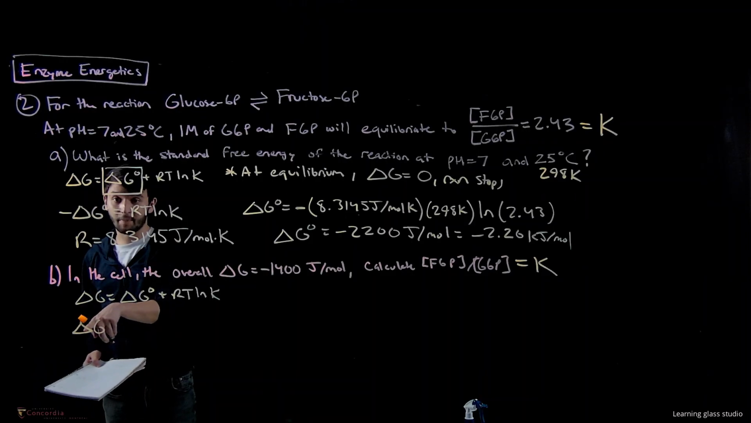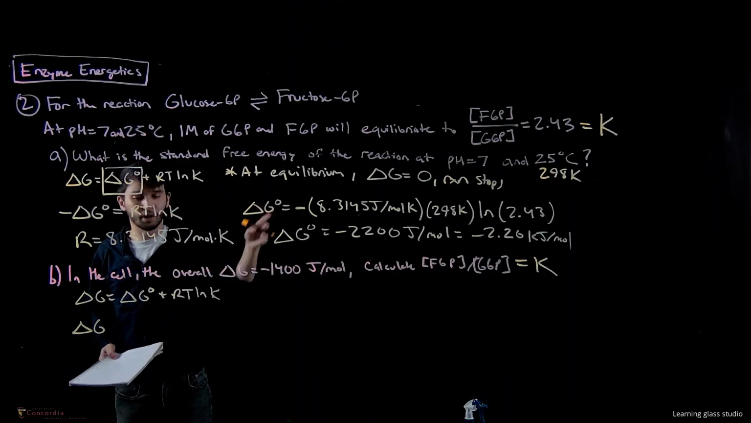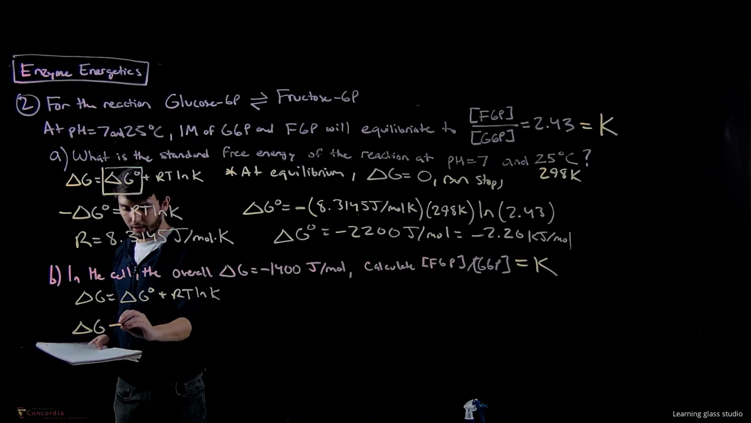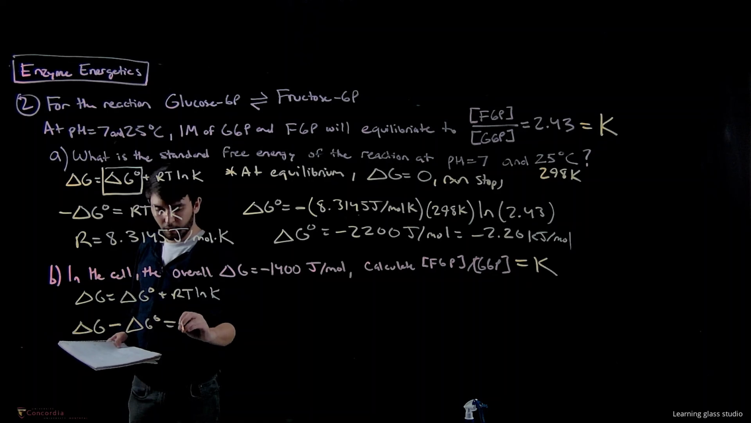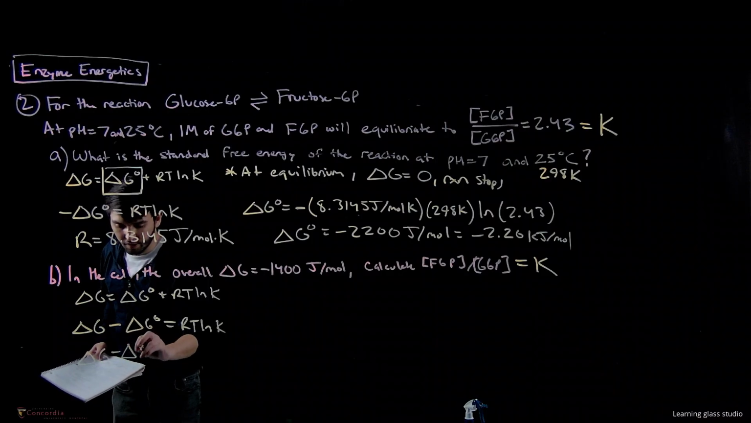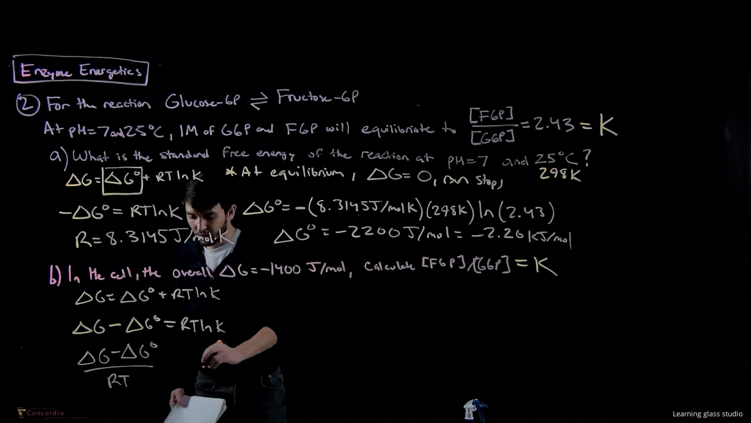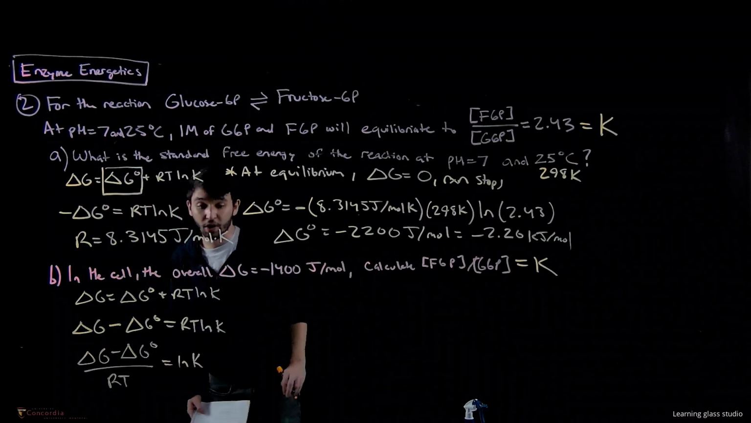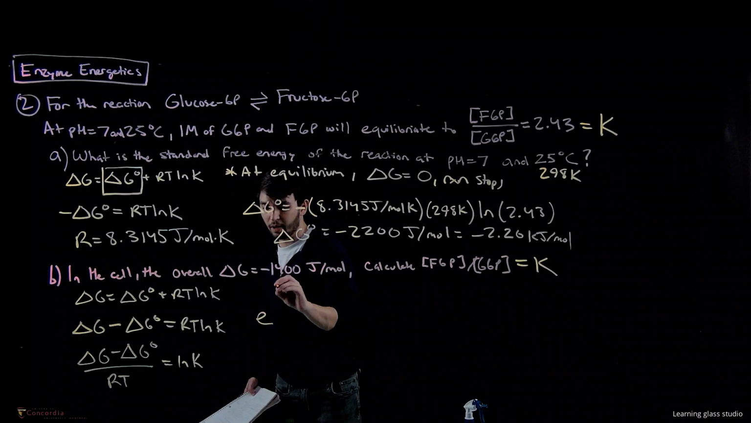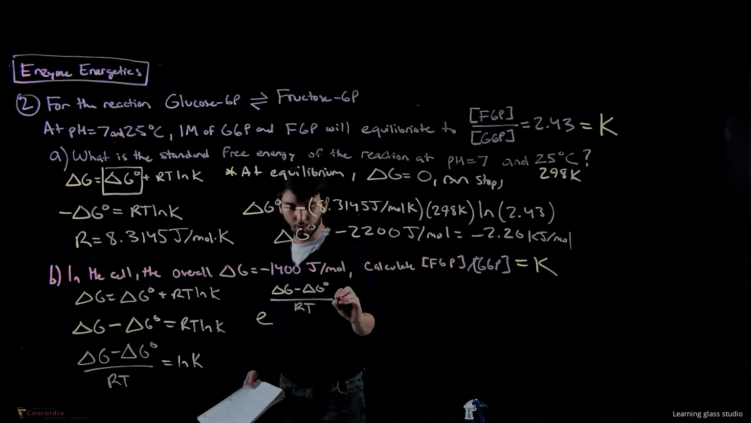So delta G, this time it's not equal to 0 because we're not at equilibrium. All right. So this time K is going to differ from equilibrium, okay? So delta G minus delta G standard is equal to RT ln K. We can divide both sides by RT. Delta G minus delta G standard divided by RT is equal to ln K. And we know how to get rid of ln. We do e to the power of both sides, so we get e to the power of delta G minus delta G standard all over RT is equal to K.